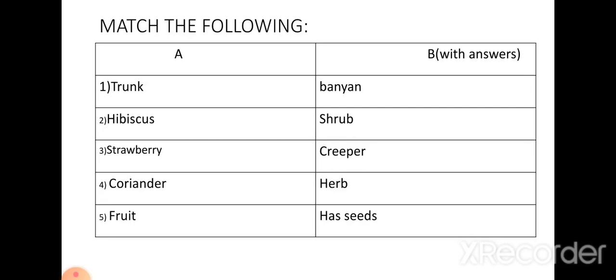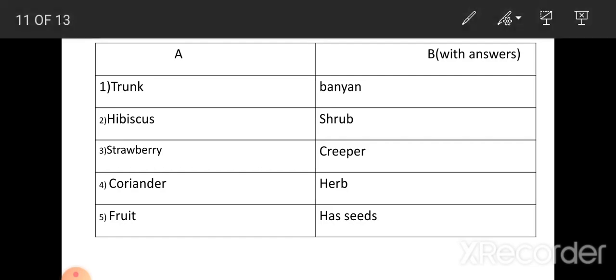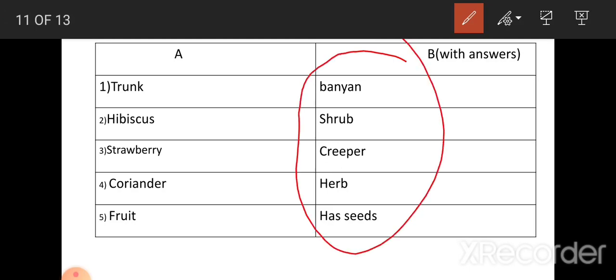Match the following. Here see, I have directly written the answers, but in the exams this B portion might be in a different way and you have to find and match the answers. Okay, here I have written the direct answers. So the first question is trunk. What is the answer of trunk? Banyan. T-R-U-N-K, trunk. What is the answer? B-A-N-Y-A-N, banyan.